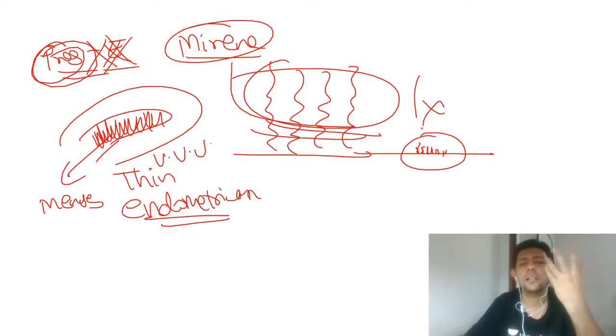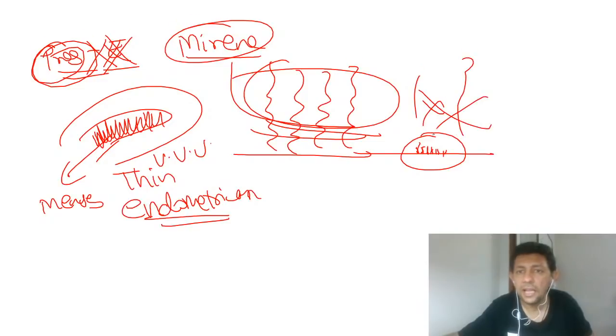Nothing will come out. It's a simple analogy I like to tell all my students: only if my beard is growing, then I shave. If the beard is not growing, like Tiger Shroff, he does not really shave. Beard grow ही नहीं होगा तो क्या shave करेंगे? Is it understood? Similarly, if the lining will not grow, then the lining will not come out. So don't worry.